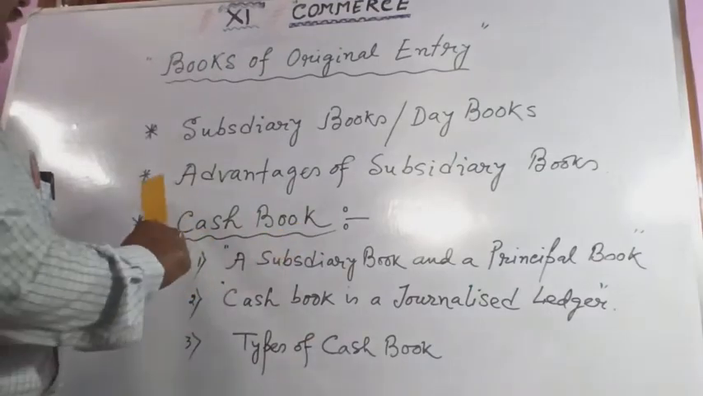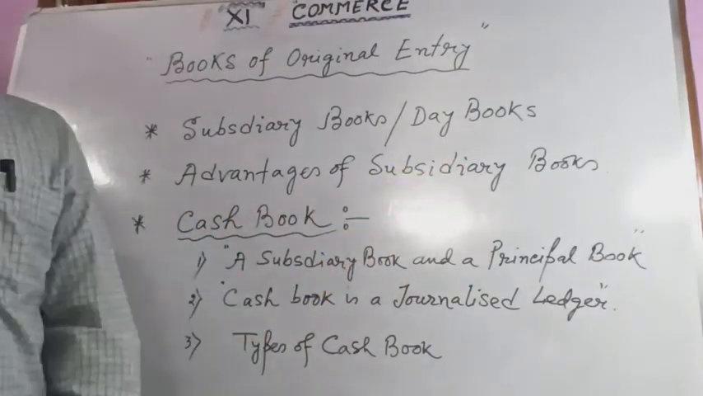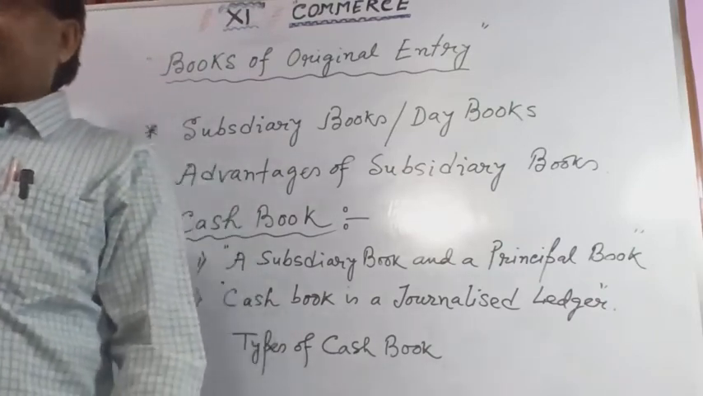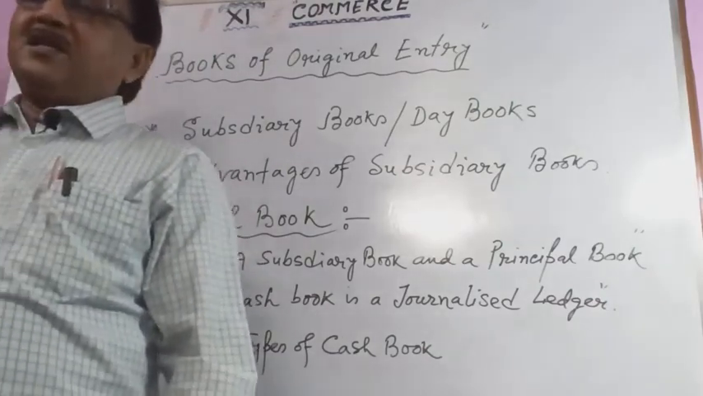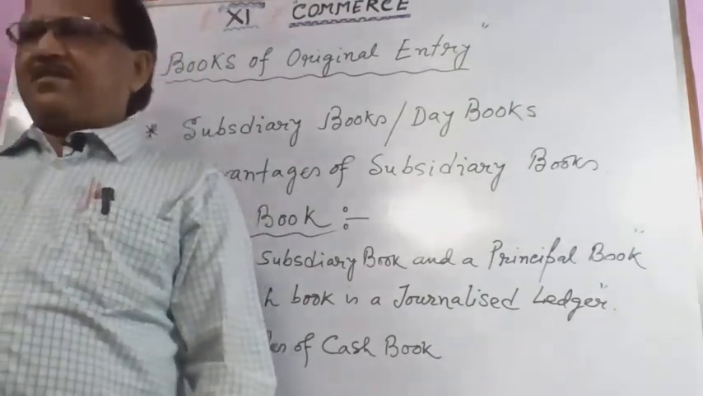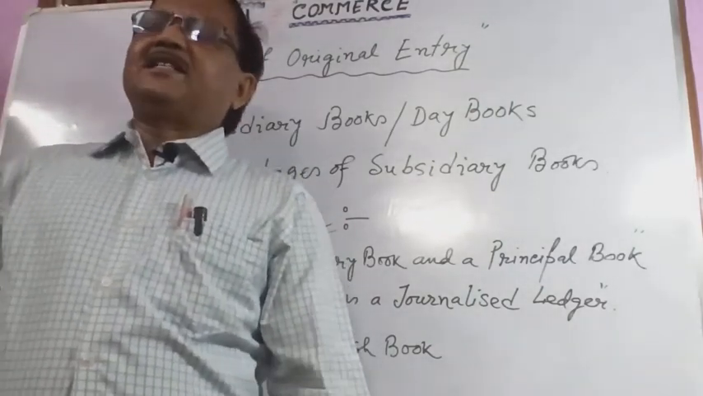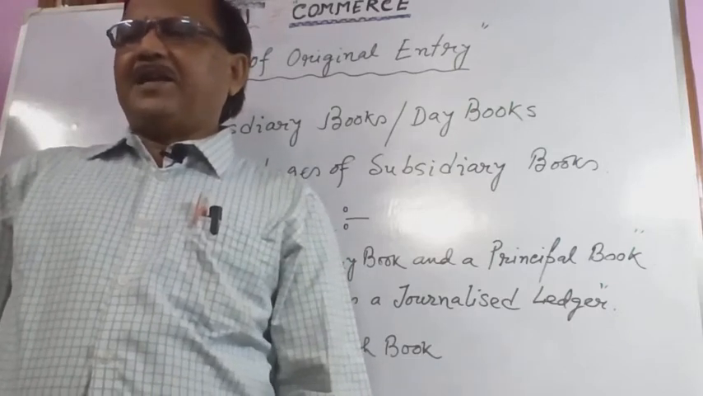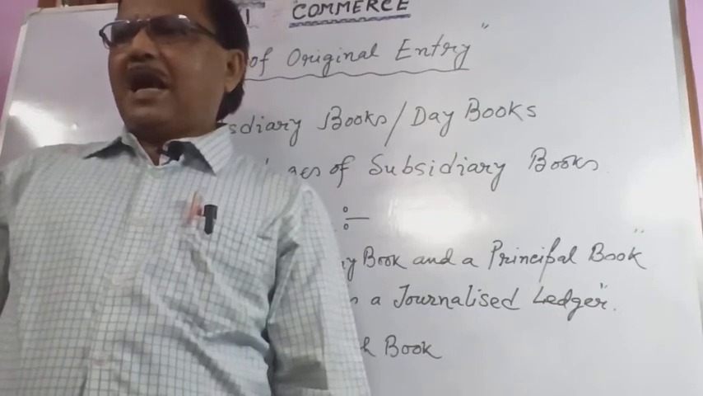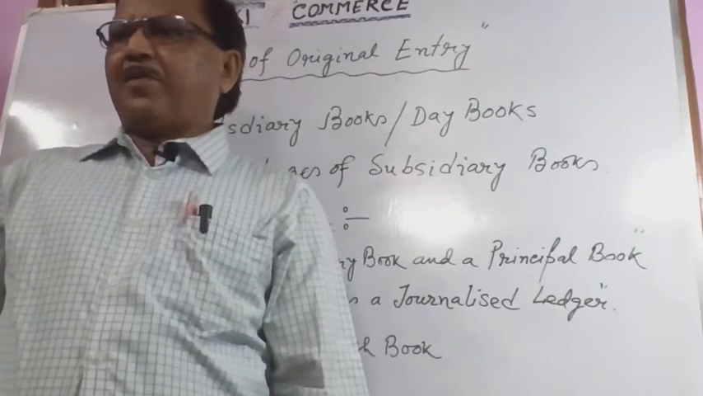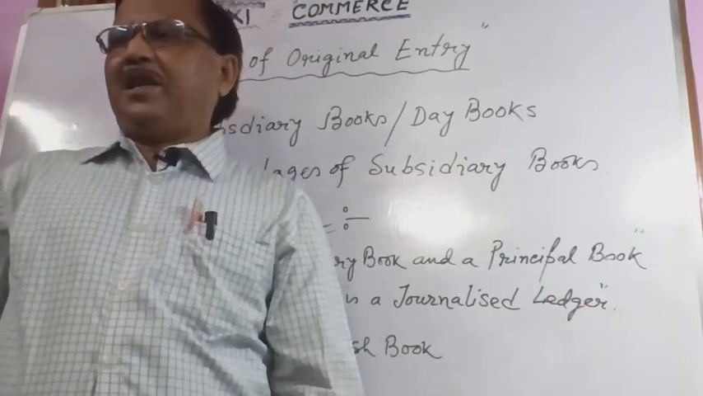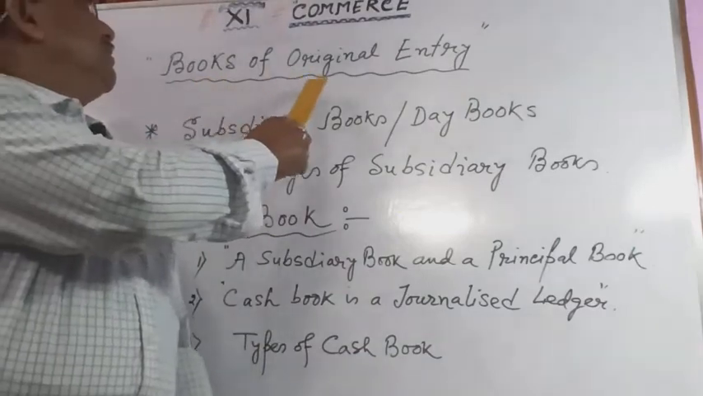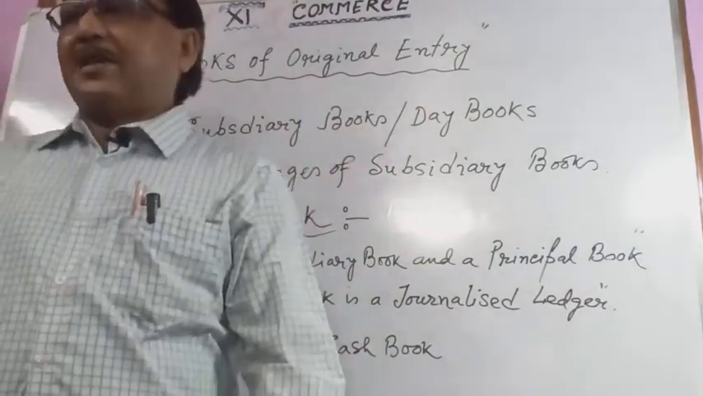Now next we discuss the advantages of subsidiary books. What are the advantages of subsidiary books? Their main advantages: first, division of work. Number 2, specialization and efficiency also. Number 3, saving of time. Number 4, availability of information. All information should be available with the help of these books of original entry or subsidiary books.